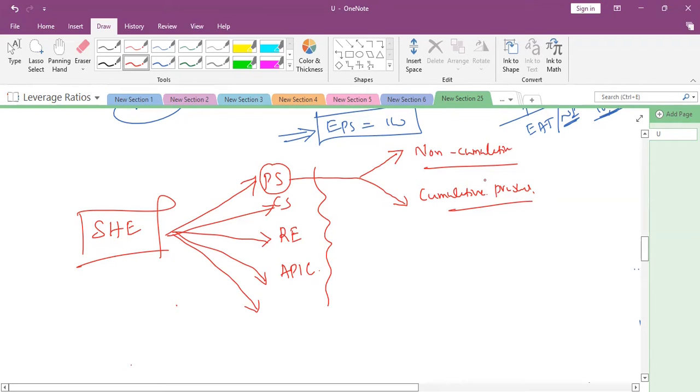One is that the payment of dividend, we need to pay before paying to the common stockholders. The person we need to pay first is the preference stockholders. That is the important point.